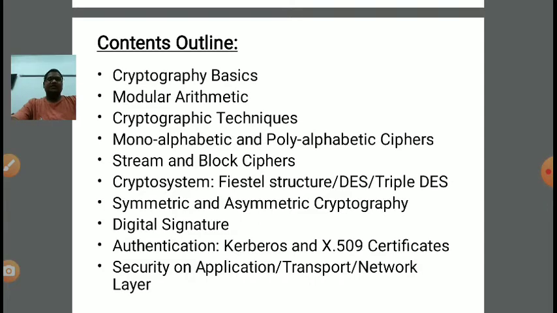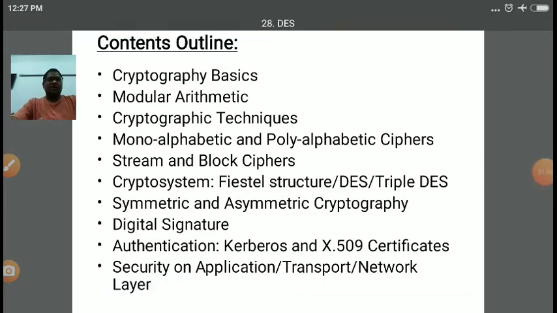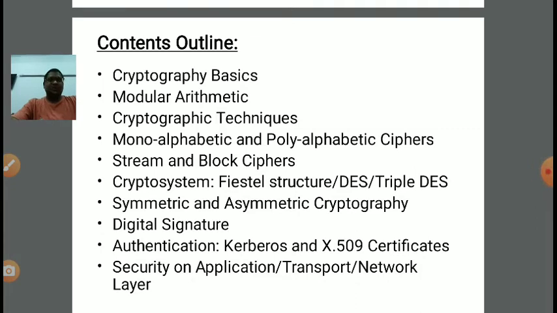Then in symmetric cryptography we require a private key. A single key is required for both sender and receiver, meaning sender and receiver both use the same key. In the case of asymmetric cryptography, also called public key cryptography, we require a public key at the sender, and at the receiver we require a private key, right?